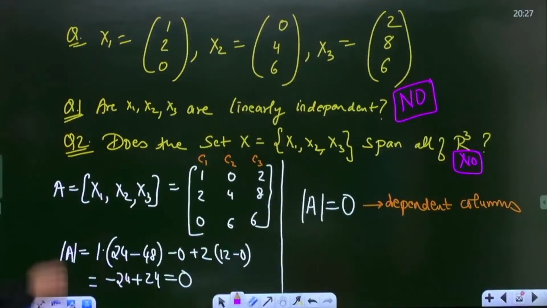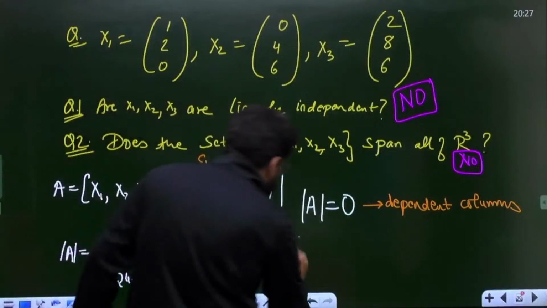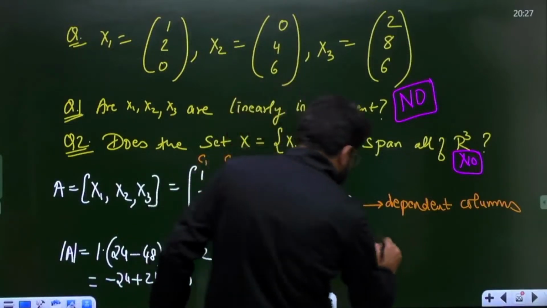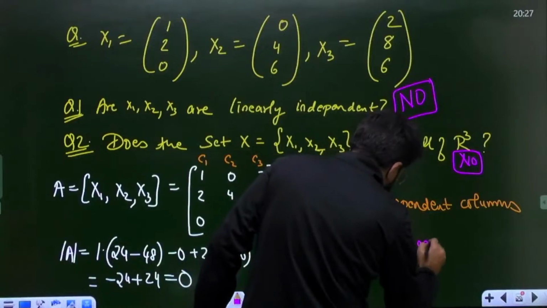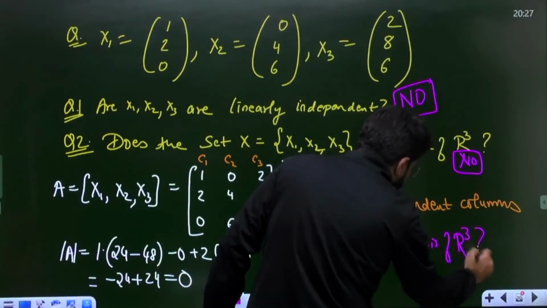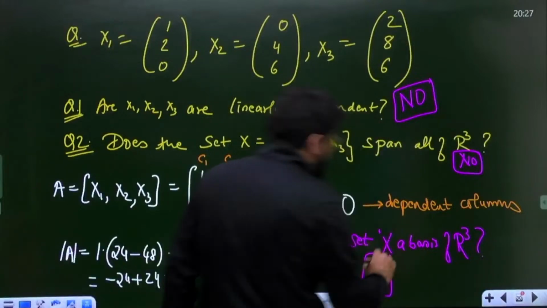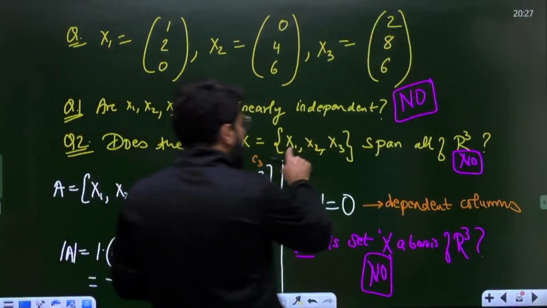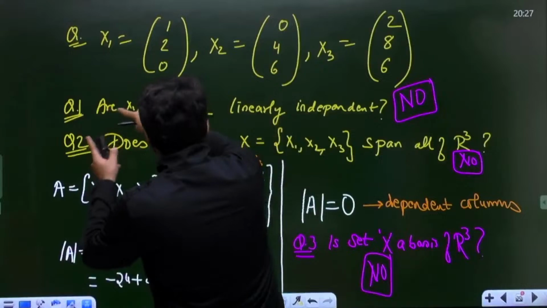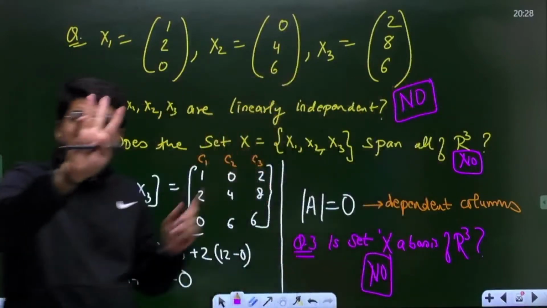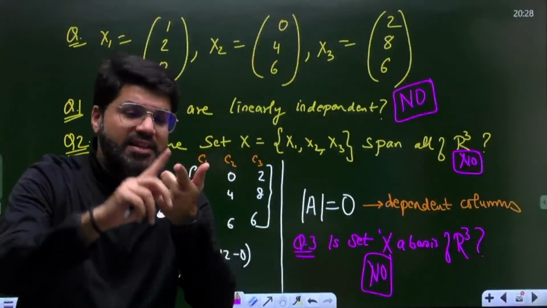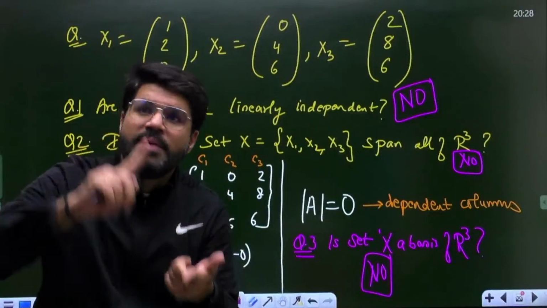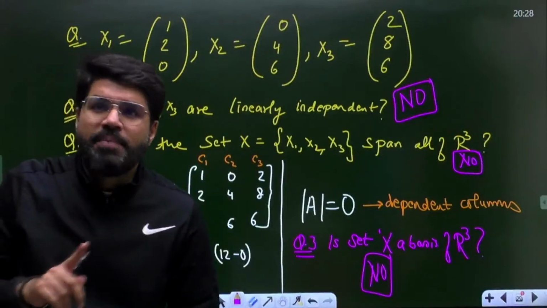In the next question, there is a question number 3 I'll add. Is the set X a basis of R3? My answer is this also no. Because for it to be a basis of R3, all the vectors inside the set X must be linearly independent. So are all linearly independent? No. So these are the three things you should be connecting: vectors being dependent or independent, whether they span R3, whether they form a basis of R3.